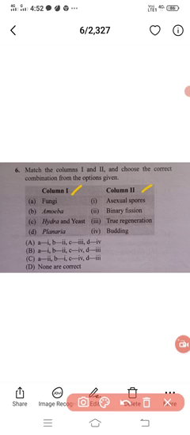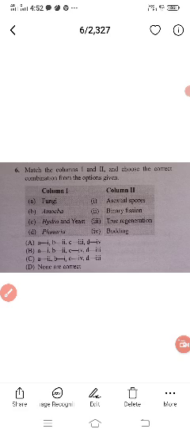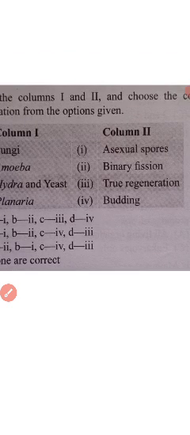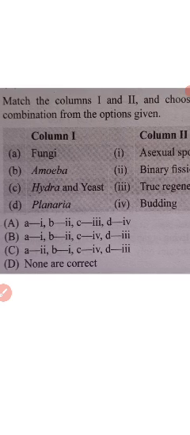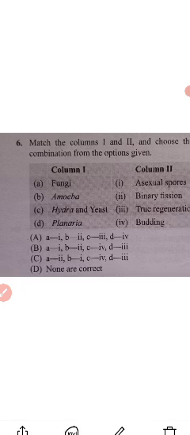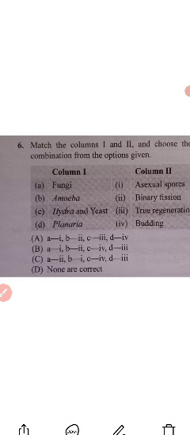Yes, so here we can observe true regeneration, and next planaria is given, and here budding, right? So we should match it. Almost all the ways they reproduce are given in column 2, and the names of the organisms are given in column first. We have to match here.